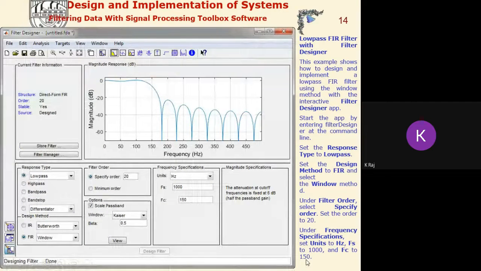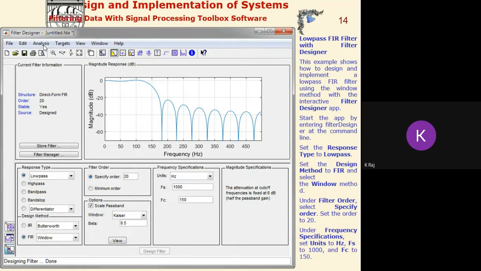This is the result here, and in this one we can utilize the analysis of the filter. What will be the pole zero plot, what will be the amplitude response, what will be the phase response, and at the same time we can see the amplitude and phase response both. We can see here the locations and positions of the poles and zeros. We can get the values of the numerator and denominator. We can even see the architecture of the filter here.